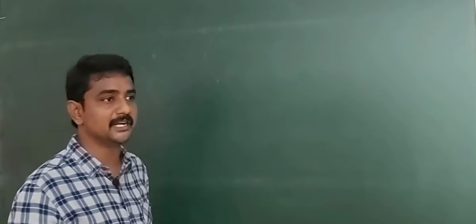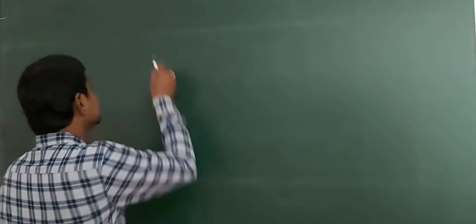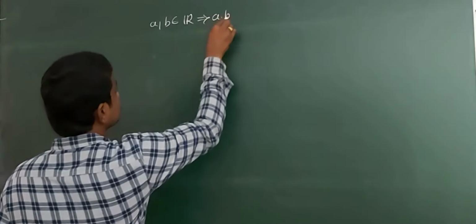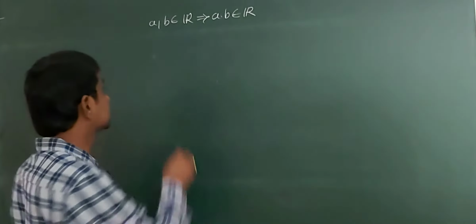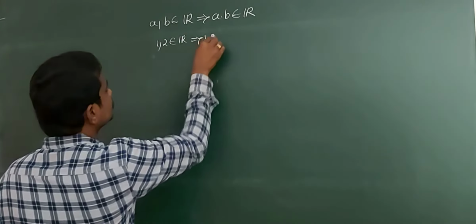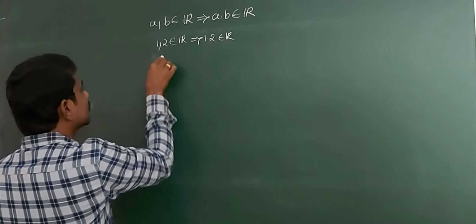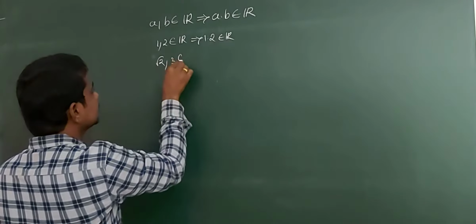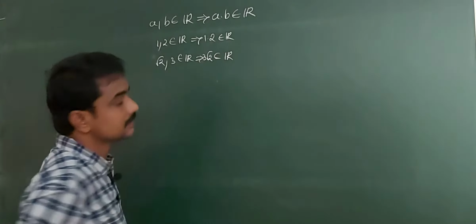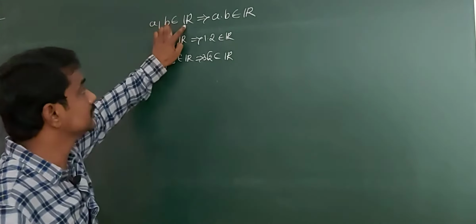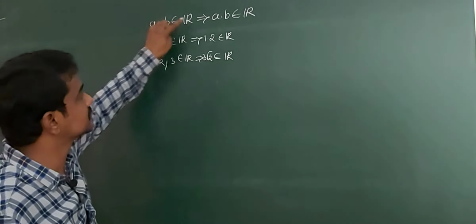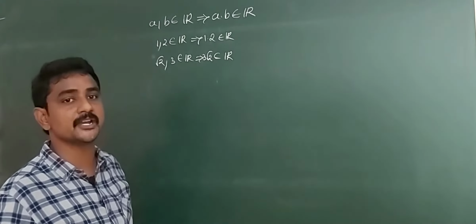Next, multiplication. Multiplication is a binary operation on R, because for any a comma b belongs to R, that implies a into b belongs to R. For example, 1 comma 2 belongs to R, that implies 1 into 2 belongs to R. Similarly, root 2 comma 3 belongs to R, that implies 3 root 2 belongs to R. We take any two numbers in R, then the product of a comma b also belongs to R. So, multiplication is a binary operation on R.